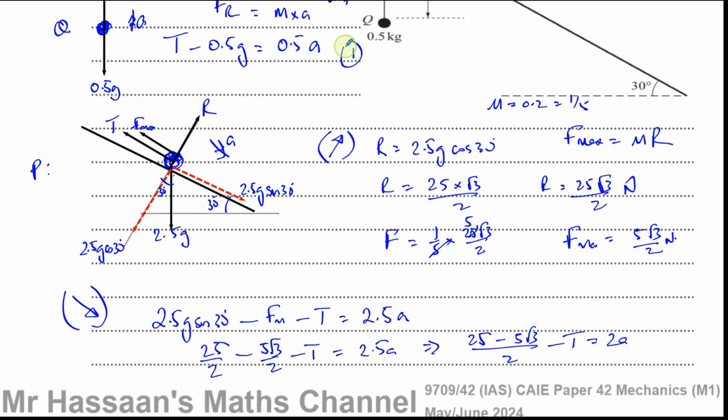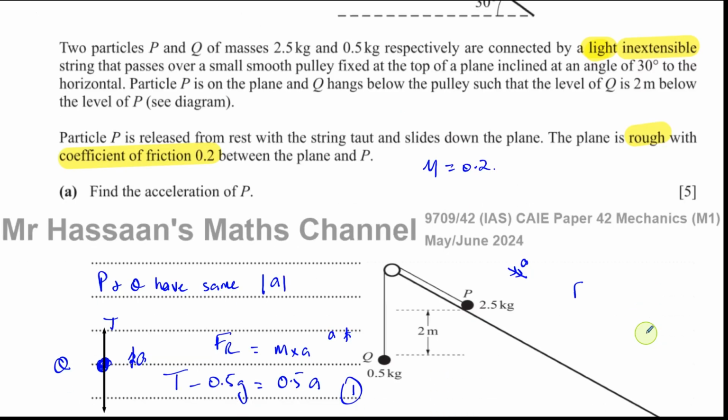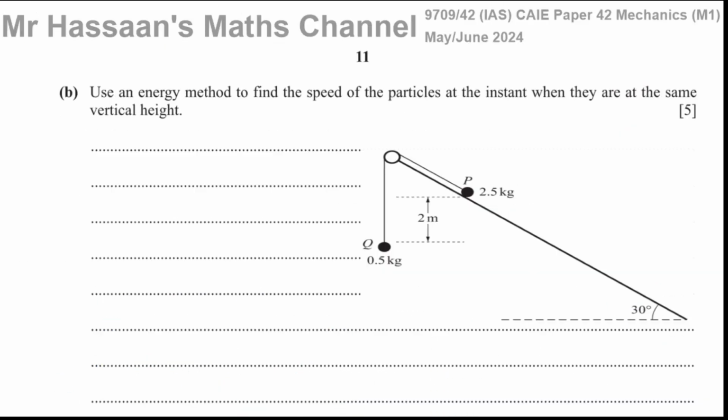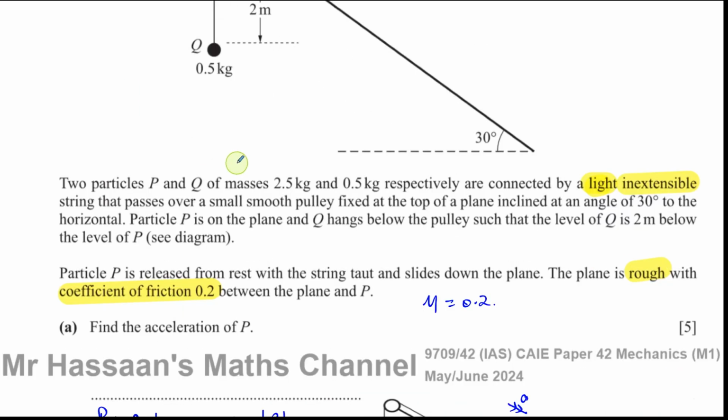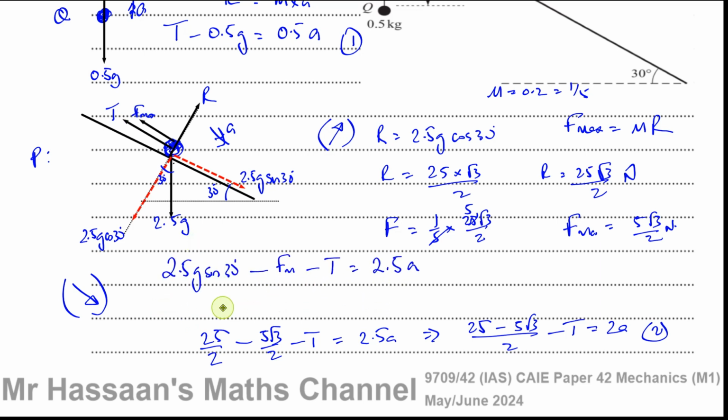So here we have one equation, and here we have a second equation, which we can then combine together. I don't have enough space now. Do I have space on the other page? I don't have much space here, but anyway, I'll sort it out. I'll make some space. I didn't realize how. Okay, so I'll put this over here.